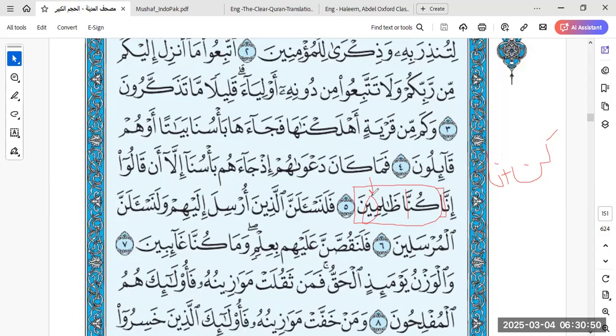And this is the Arabu al-Far'iyya, the secondary Arab. Right? The primary is fatah, so here it is secondary. See, very easy for you. Inna kunna zalimin. So what did they say? So they didn't have anything else to say. They didn't cry anything else except to say that what? Inna kunna zalimin.